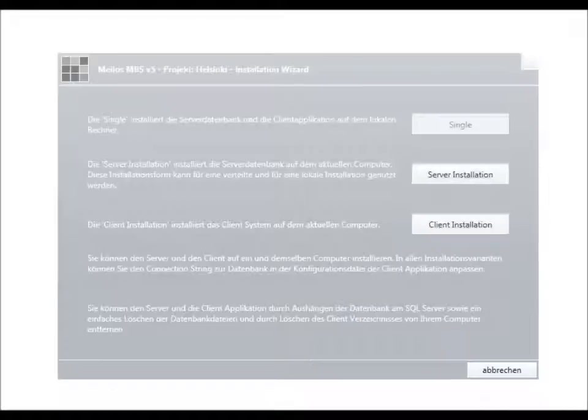So we start the setup program, the installation wizard from the Visual Studio development environment. If you see the installation wizard, you have two simple options to install the system. You can install on every SQL Server 2008 R2 edition server installation. That's the server installation, and now we start the server installation.